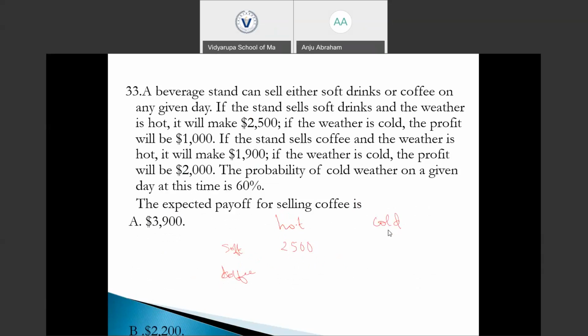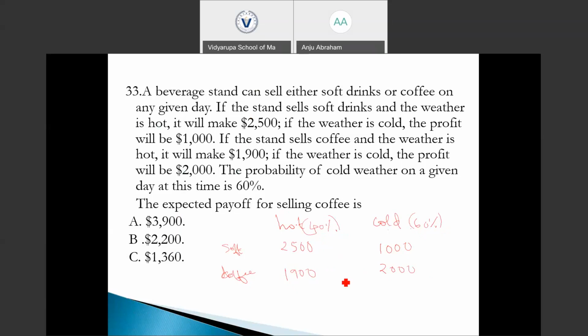If the weather is cold, the profit would be 1,000. If the stand sells coffee and the weather is hot, it can make 1,900. And if the weather is cold, the profit will be 2,000. The probability of cold weather is 60%, and the hot weather will be the remaining 40%.